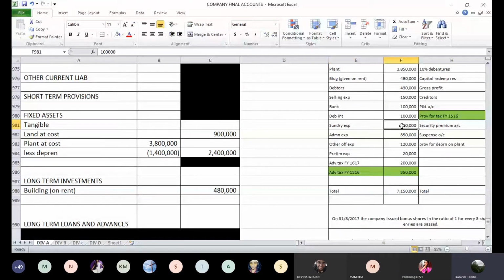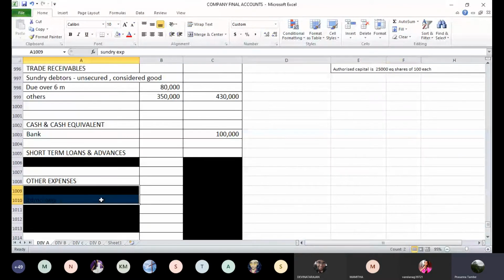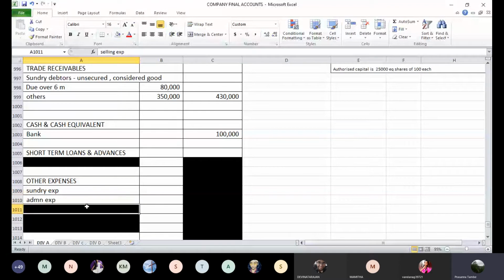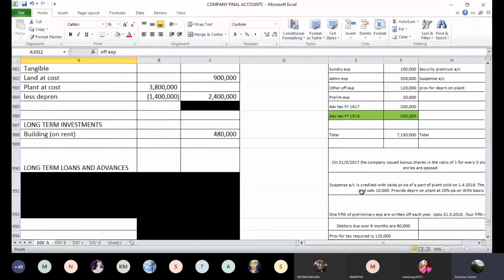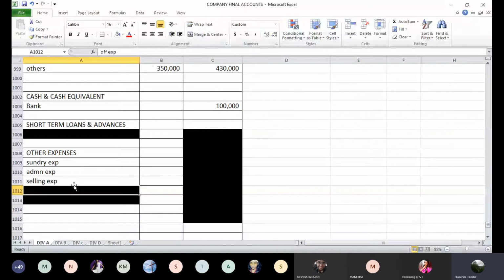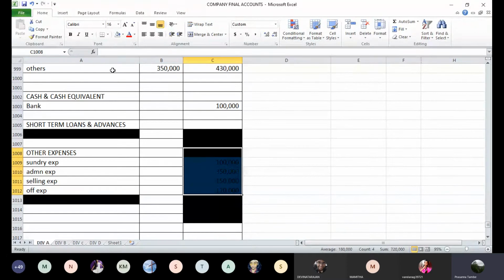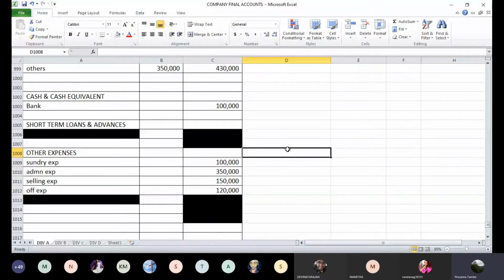Then next is sundry expenses, admin expenses, other office expenses. These three items will go directly in profit and loss account under the head other expenses. So let's go to other expenses. Sundry expenses, admin expenses, selling expenses. Is there anything else? Other office expenses. So you can take these numbers here. Write down these numbers in other expenses.